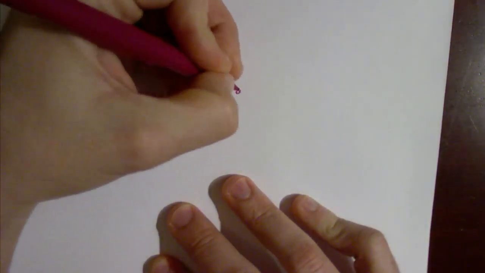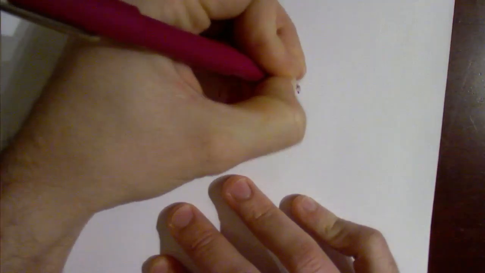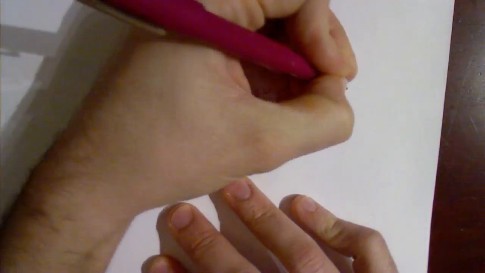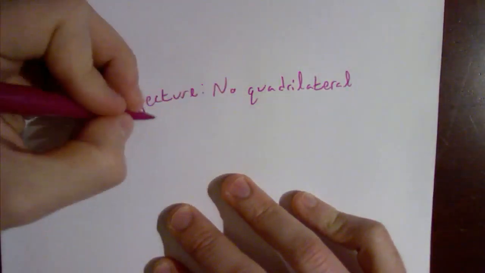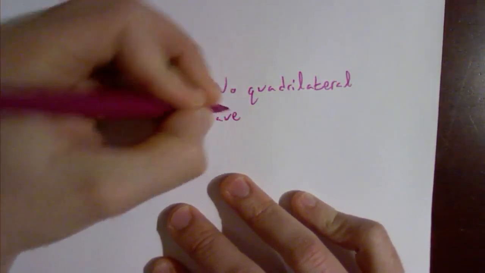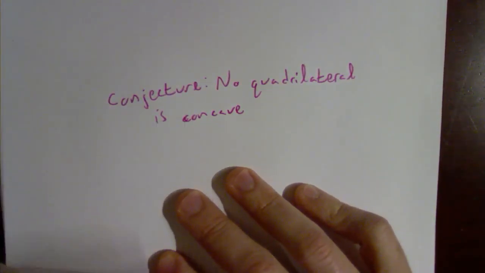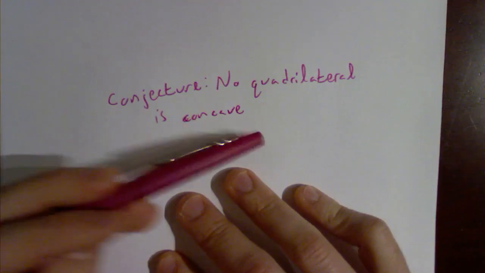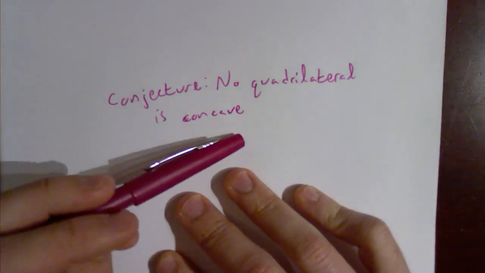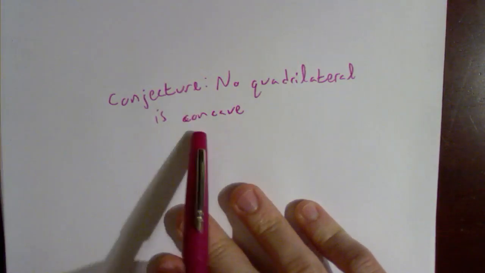My conjecture is that no quadrilateral is concave. All right, well, concave, we need to remember that means that it's with a cave, concave. And it's saying that no quadrilateral is concave.